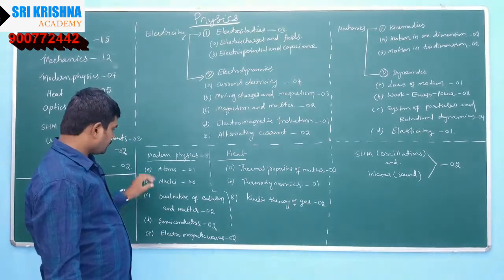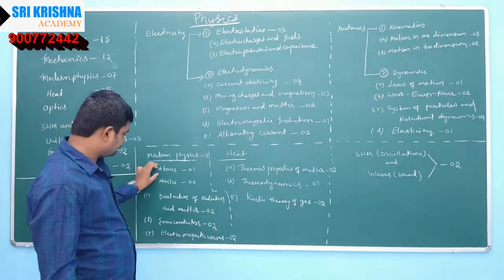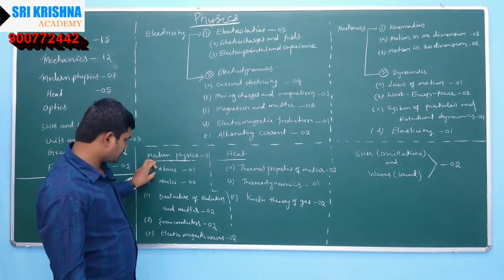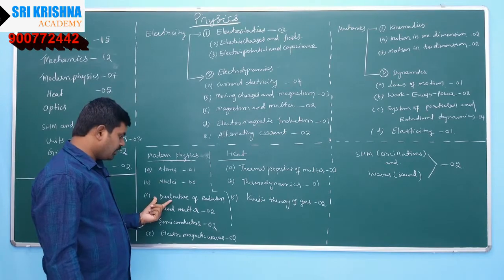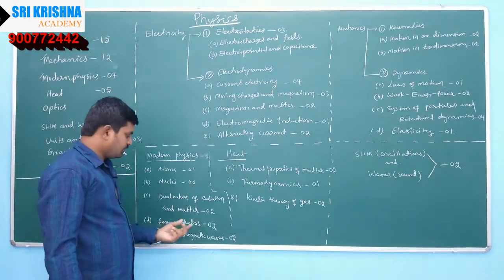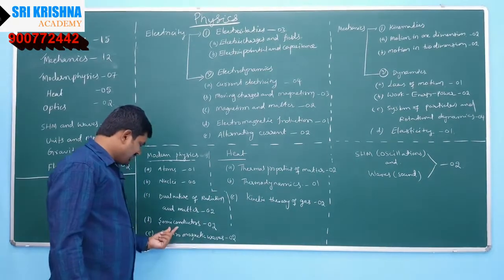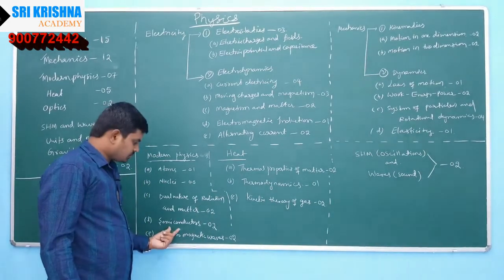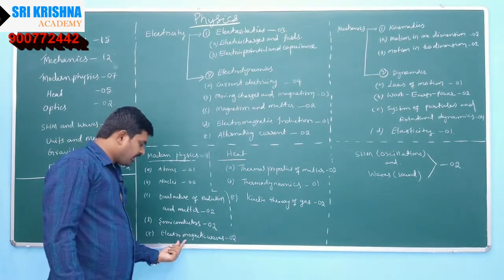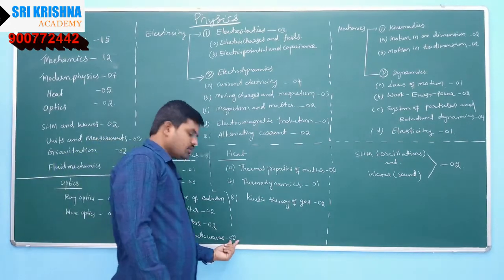Only 1 question from atoms, and from dual nature of radiation and matter you will get 2 or 3 questions. From semiconductors 2 questions, and from electromagnetic waves you will be getting 2 questions.